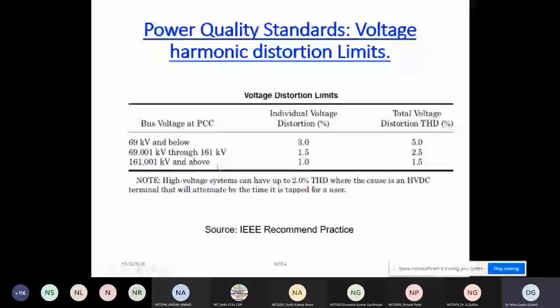So like the 3%, normally we are seeing in the literature the 5%. Normally we are seeing the 5%, but this is restricted to 69. And if the system is more than that, then this TDD will become very, very less.